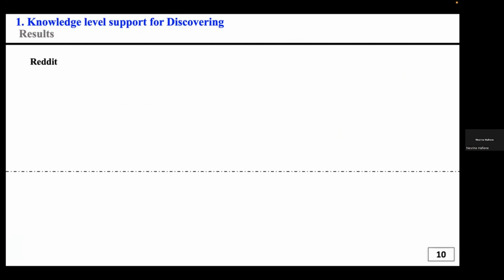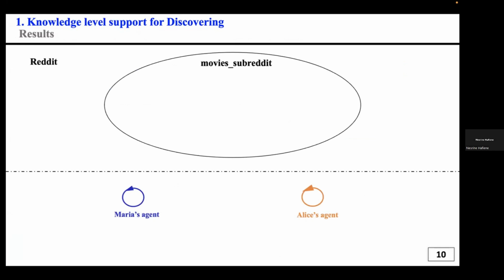So after using this structure ontology to discover the online forum, we have Reddit. We have two main agents, Maria's agent and Alice's agent. We have a group which is the movie subreddit. In that movie subreddit, or group, we have two main roles, which are Reddit contributor and Reddit subscriber. Alice will play a Reddit subscriber, and Maria will reason about the role to adopt based on the knowledge layer.